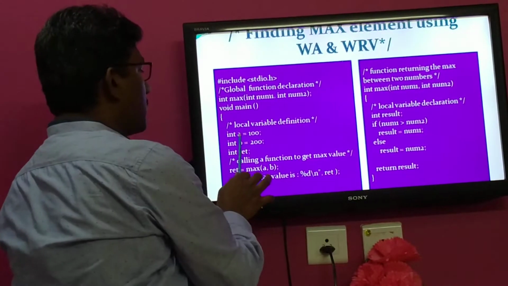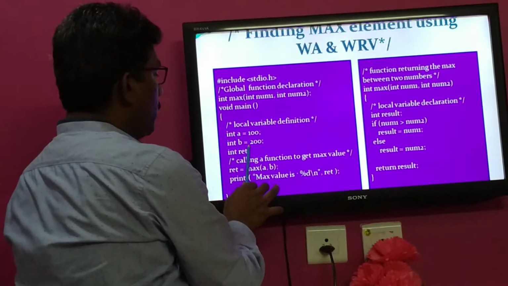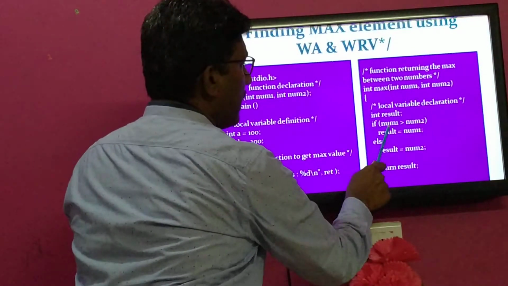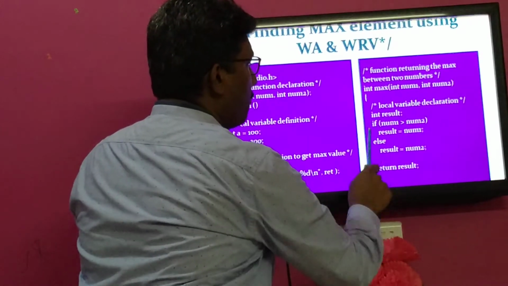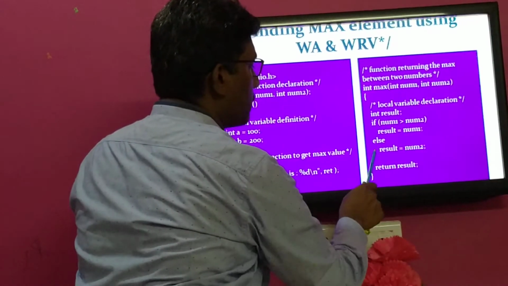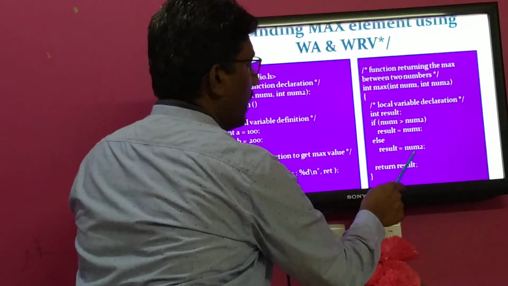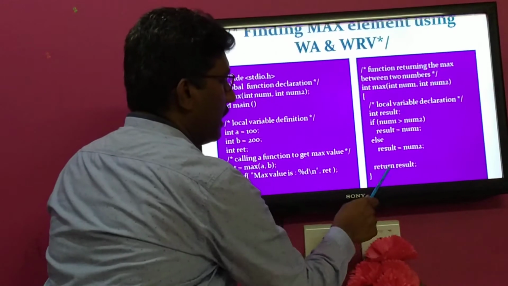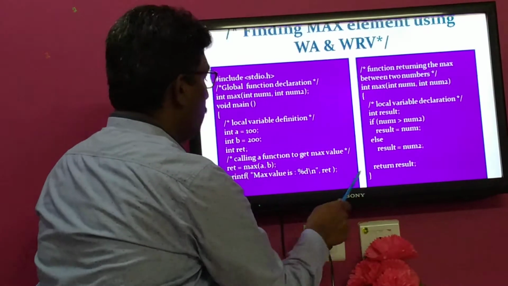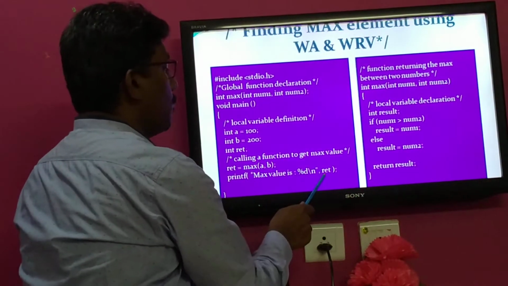For example, if I pass 100 and 200, in this case num1 is 100 and num2 is 200. Then 100 is greater than 200? The condition is false. The if part will not be executed, and control goes to the else part. In the else part, num2, which is 200, is assigned to result, and result will be returned by the return statement to the calling function. Here the maximum value, 200, will be displayed.